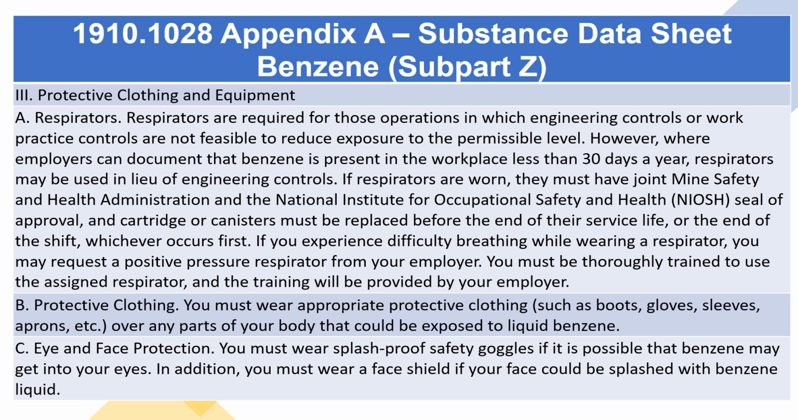However, where employers can document that benzene is present in the workplace less than 30 days a year, respirators may be used in lieu of engineering controls. If respirators are worn, they must have the Mine Safety and Health Administration and the National Institute for Occupational Safety and Health, NIOSH, seal of approval, and cartridges or canisters must be replaced before the end of their service life, or the end of the shift, whichever occurs first. If you experience difficulty breathing while wearing a respirator, you may request a positive pressure respirator from your employer. You must be thoroughly trained to use the assigned respirator, and the training will be provided by your employer.